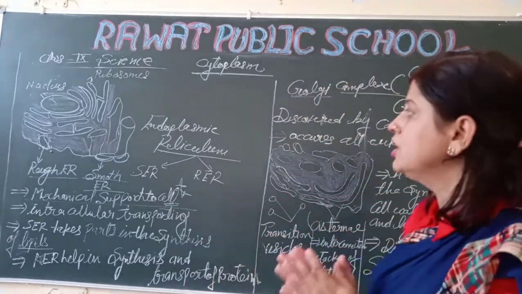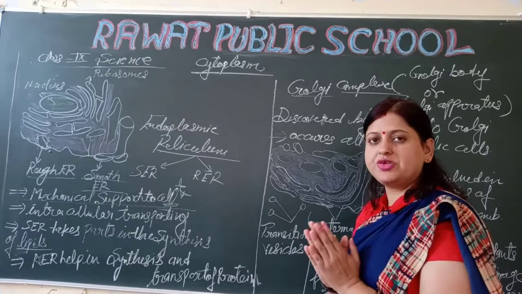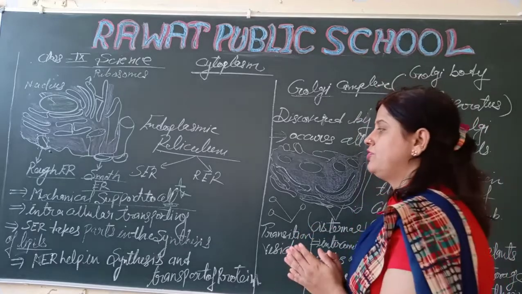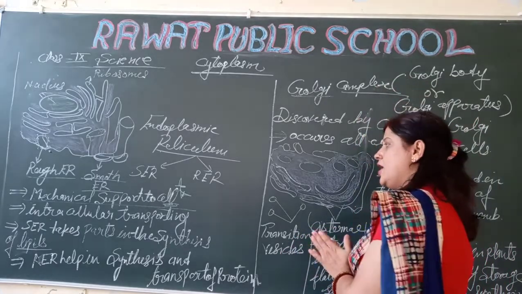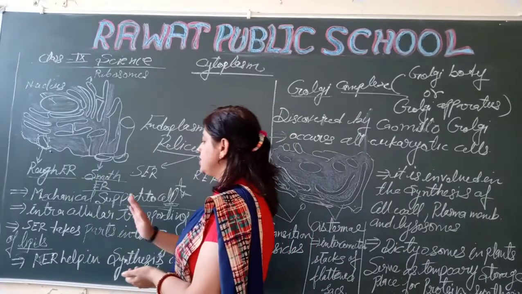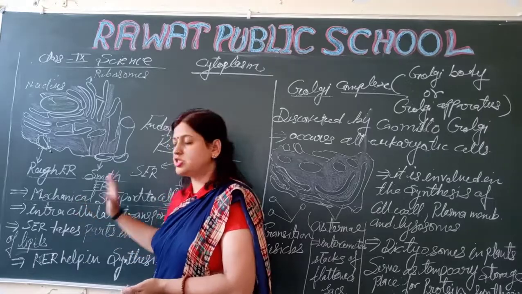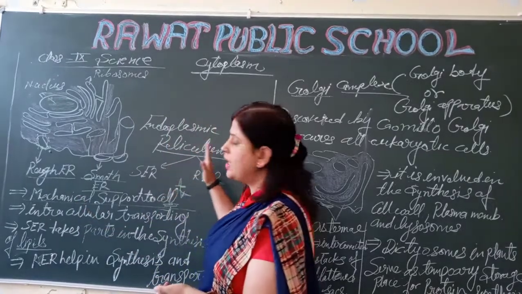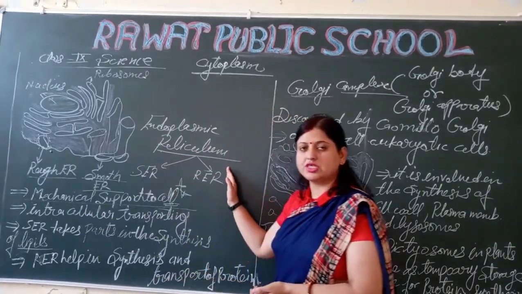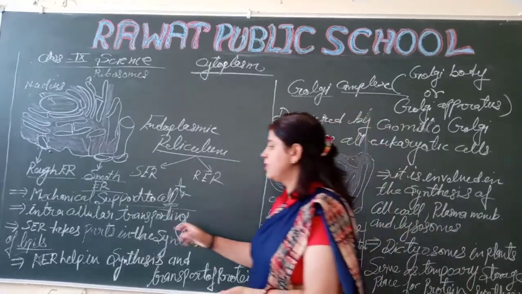Again, everyone listen. Endoplasmic reticulum is a cell organelle which has two types, SER and RER. SER is a part of the synthesis of lipid. This is responsible for the synthesis of lipid, and it is responsible for the synthesis of the ribosome.